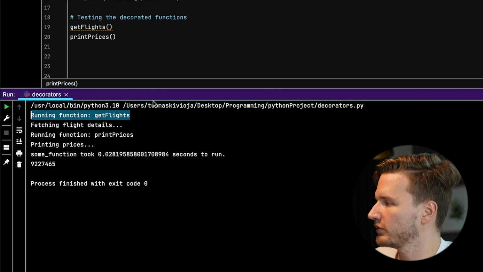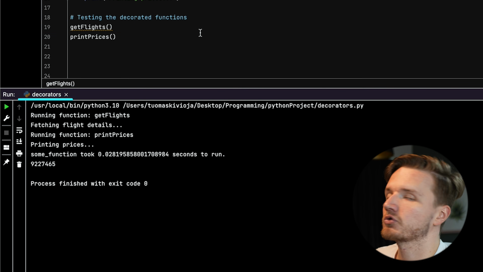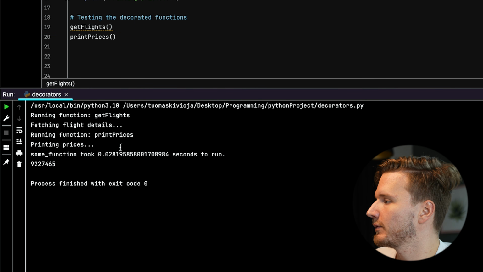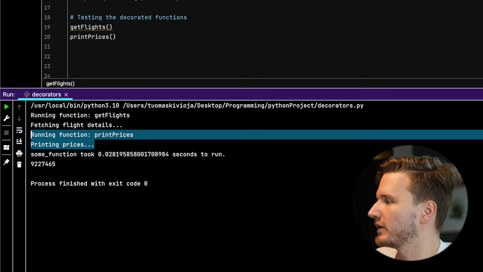We get running function, get flights, which makes sense because we're running it first. And then we get fetching flight details, so the actual function is run after that. Then we get the same thing happening for print prices.